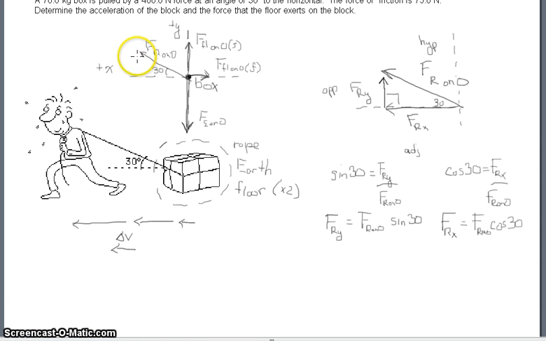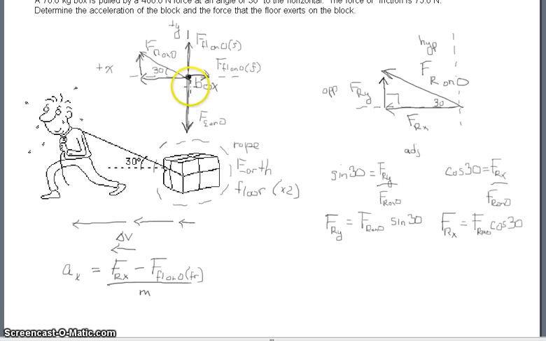So now if I go into my diagram and draw in the two components, we're going to be able to set up Newton's second law horizontally and vertically. Horizontally we have two forces and we know the acceleration is pointing to the left. So a_x, the acceleration in the x direction, is equal to the sum of the forces, which is the force of the rope in the x direction minus the frictional force of the floor on the object, and that's divided by the mass of the object.